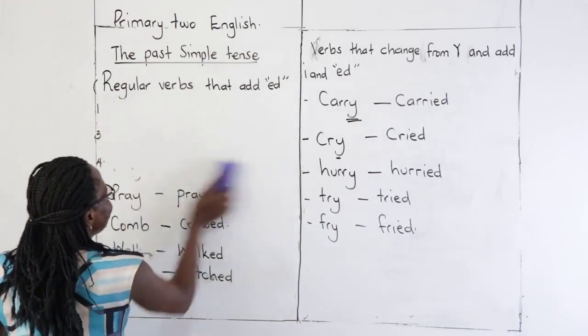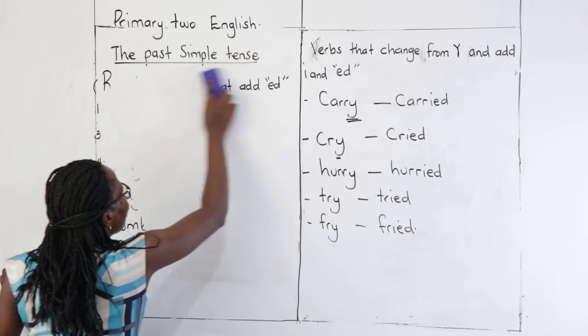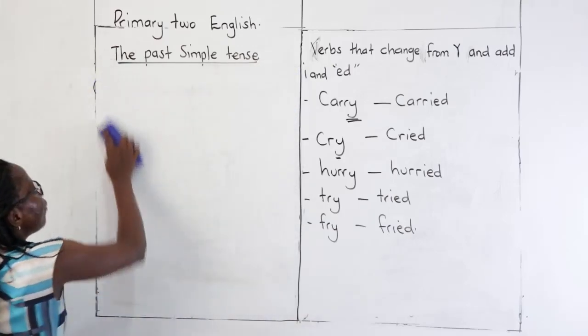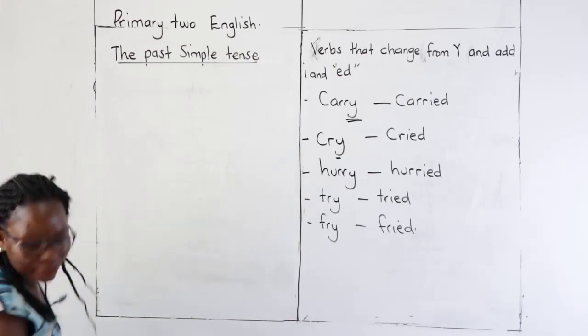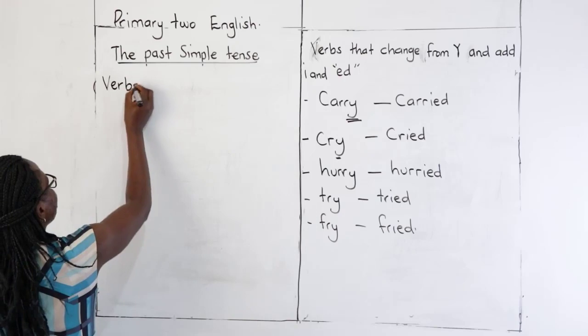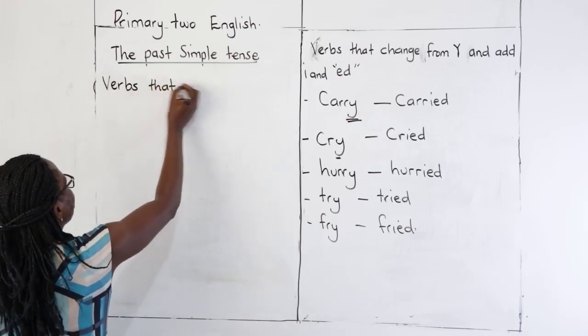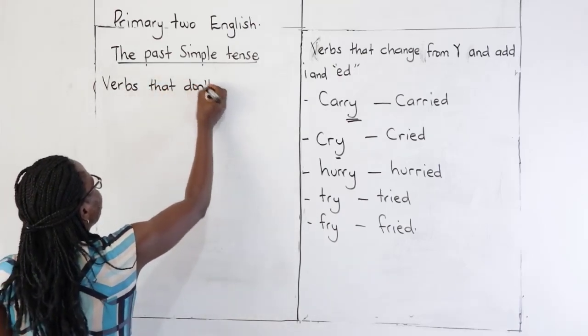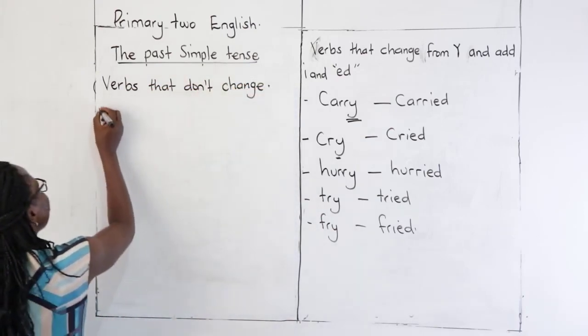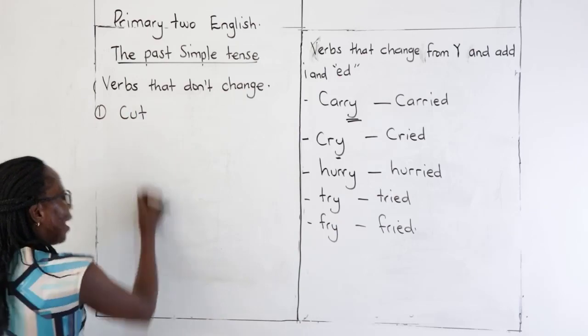Thank you. Lastly, we have verbs that don't change at all. For them, they don't change. For example, I have the word cut.